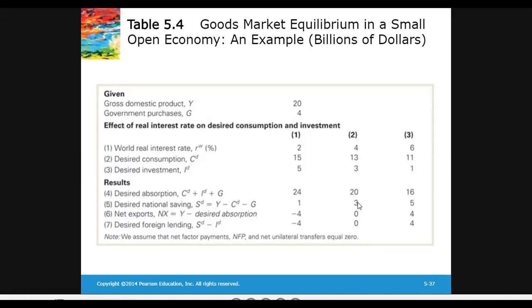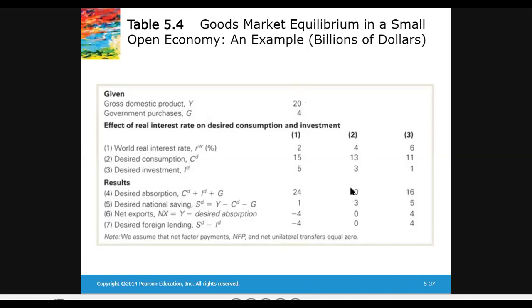So you can clearly see that desired absorption is equal to aggregate demand. So 20 is equal to 20. Desired absorption at the world real interest rate is 20. How did we get this number? 13 consumption, 3 investment, 4 government spending. 13 plus 3 is 16, 16 plus 4 is 20.